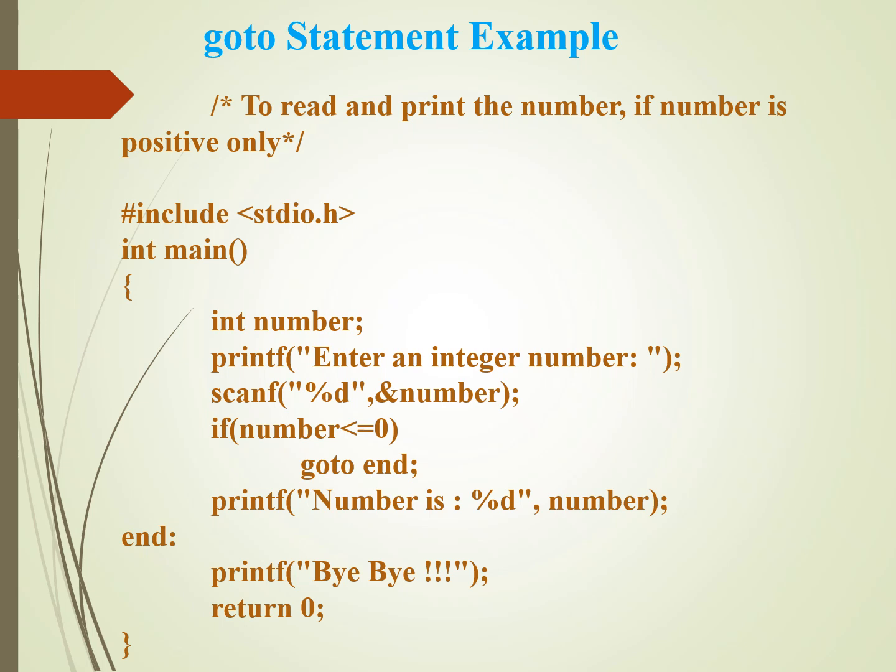So if the input is 5, the output will be number is 5 and bye bye. But if the input is -3 or 0, the program skips printing the number and directly displays bye bye. This example clearly shows how the goto statement can be used to skip certain statements and transfer control directly to a label based on a condition.